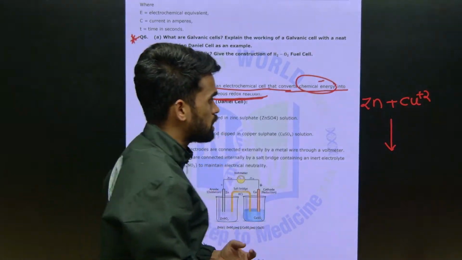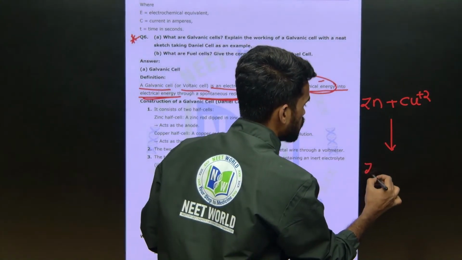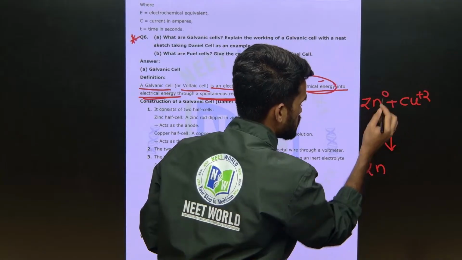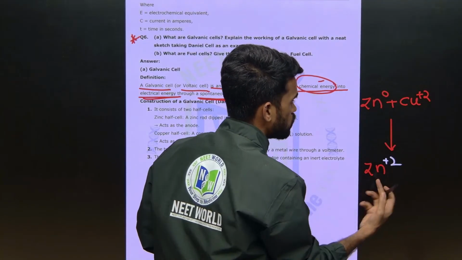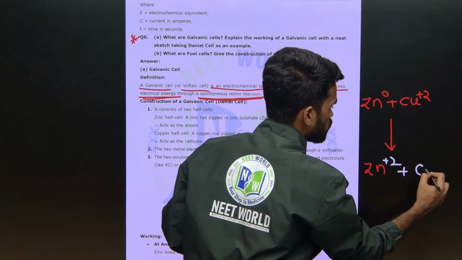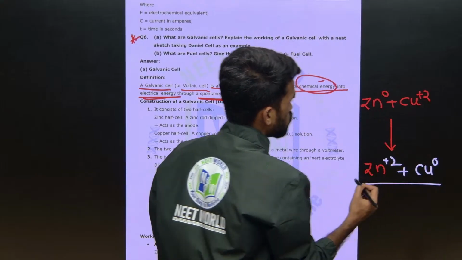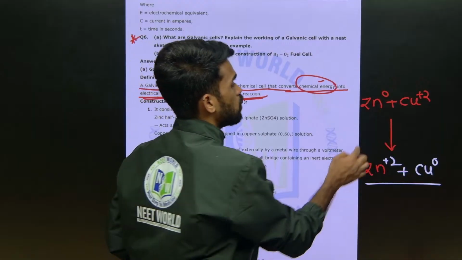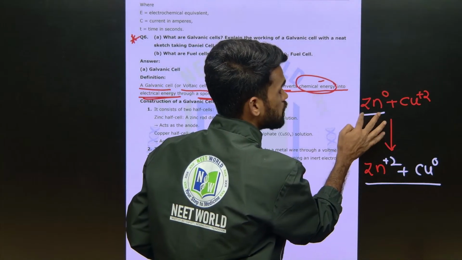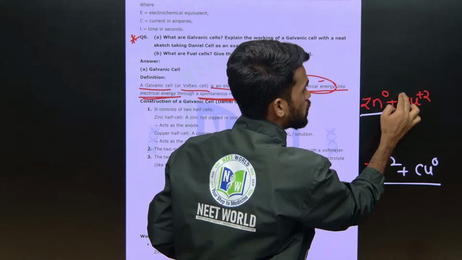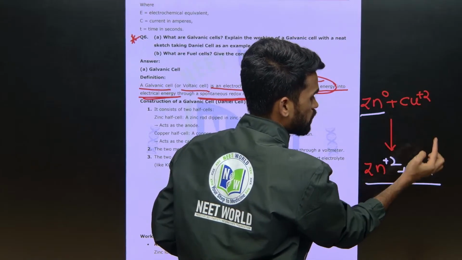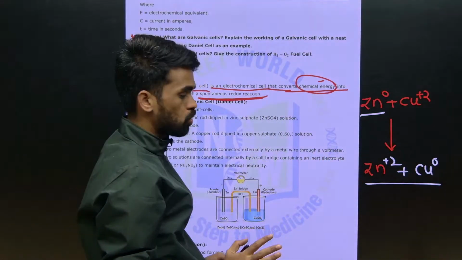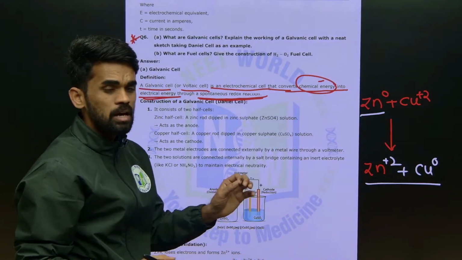What is that reaction? Zinc in 0 oxidation state converts into plus 2 and copper plus 2 converts into 0. So they are exchanging their charges. Zinc is losing 2 electrons, and those electrons are taken by the copper plus 2 ion, converting it into a copper atom. So this is what happens in the electrochemical cell.